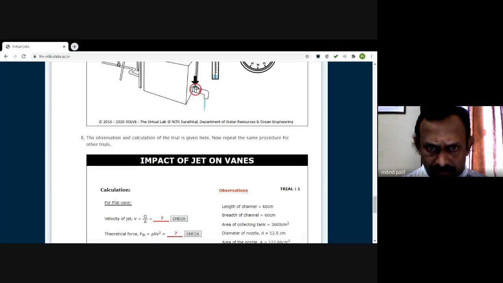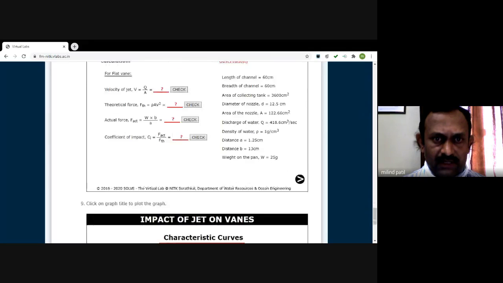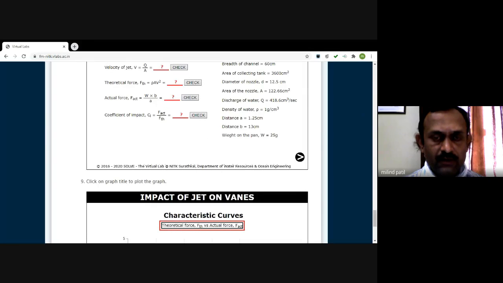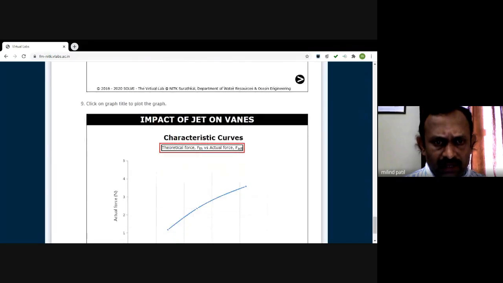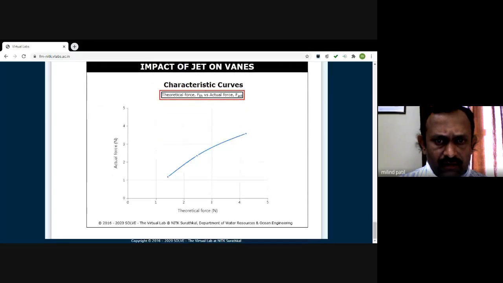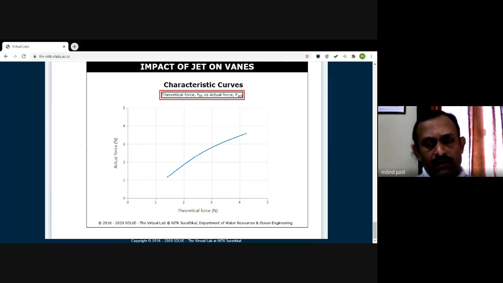So with the perfect theory, it is expected that the coefficient should be 1, but it may not happen. The coefficient may be less than 1, close to 1, maybe 0.8, 0.9 like this. Then we can have a simple graph of actual force and theoretical force. It is expected that if both the forces are the same, then this graph must be a straight line. So we can have this graph.